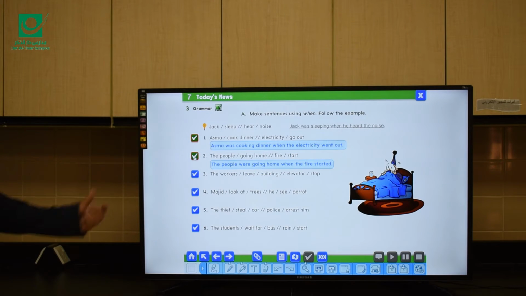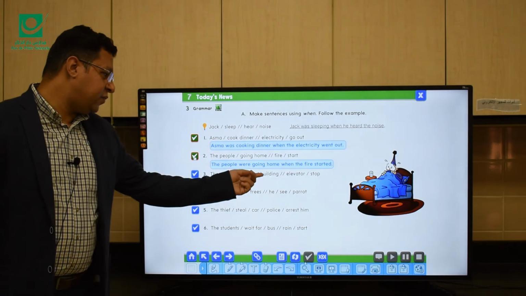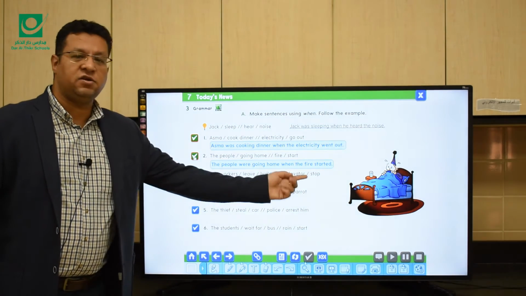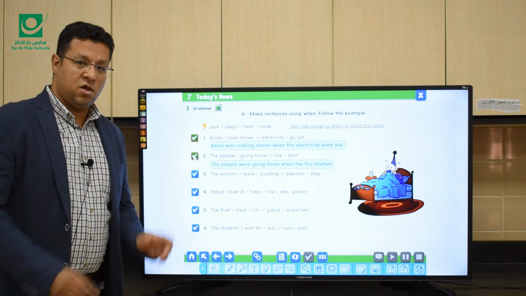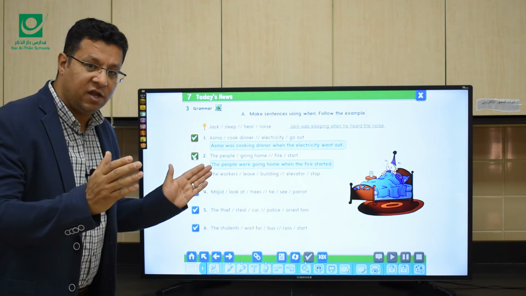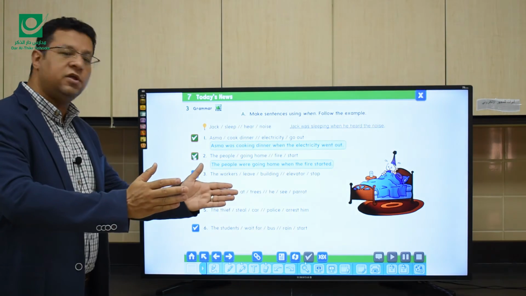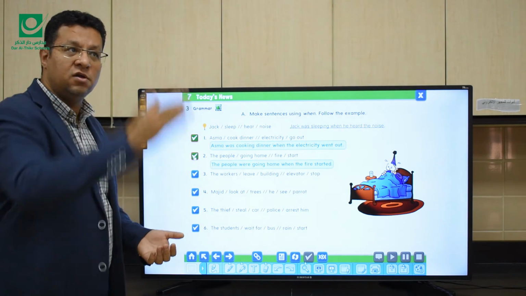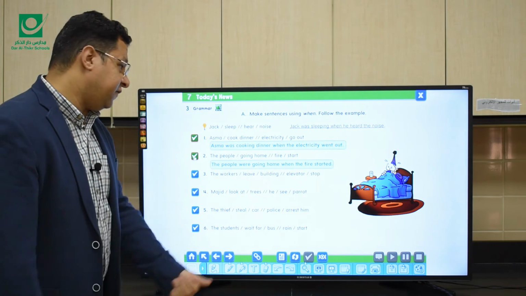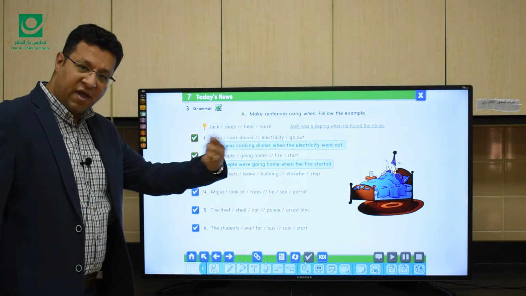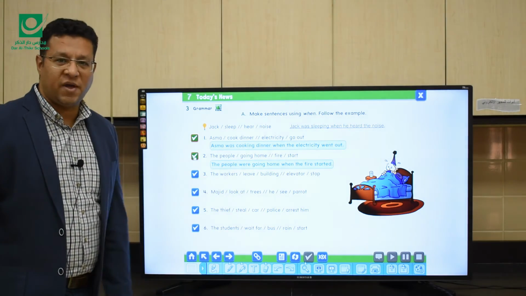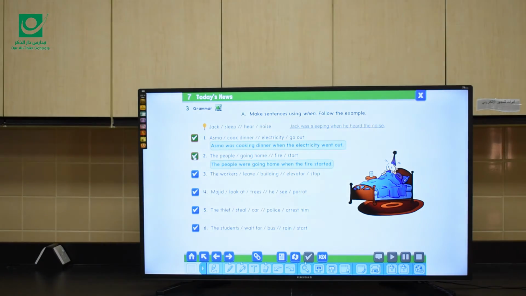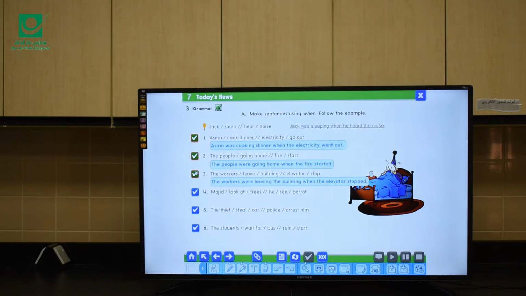Number three: the workers leave building, elevator stop. One action took a longer time, leave the building, and another interrupted, the elevator stop. So the first one should be past progressive and the other past simple. It's the workers were leaving the building when the elevator stopped.